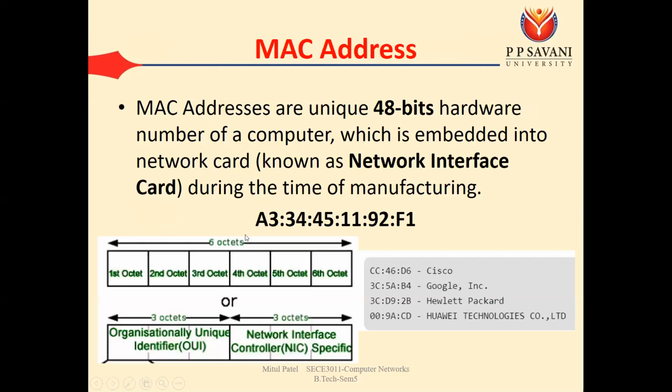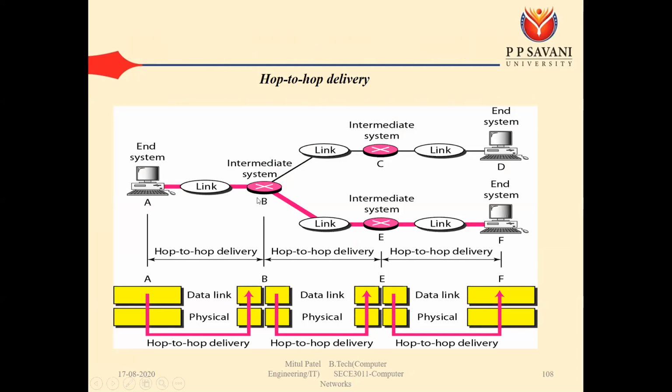So we can't rely only on the IP address. It is possible that your data can go through different types of paths. So in that case, we don't rely on the IP address of the next hop. For that, we require the MAC address of the next device.